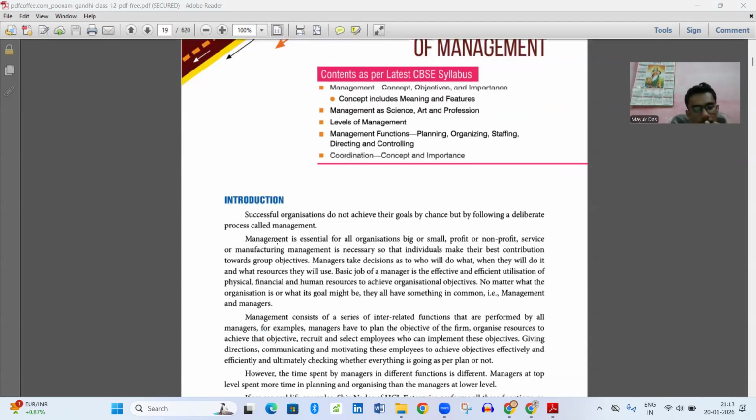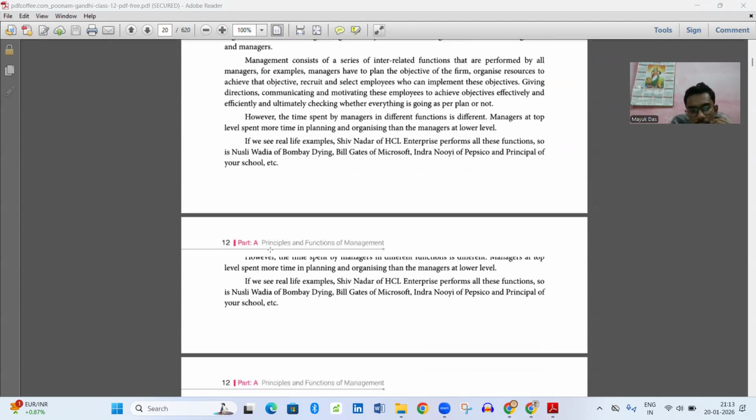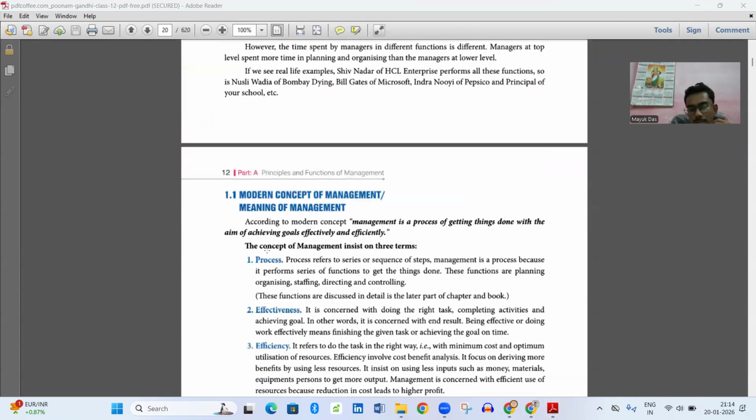So what is management? First of all, we need to know what is management. Management is a process of getting things done with the aim of achieving goals effectively and efficiently. If you read this statement, according to the modern concept, management is a process of getting things done with the aim of achieving goals effectively and efficiently.